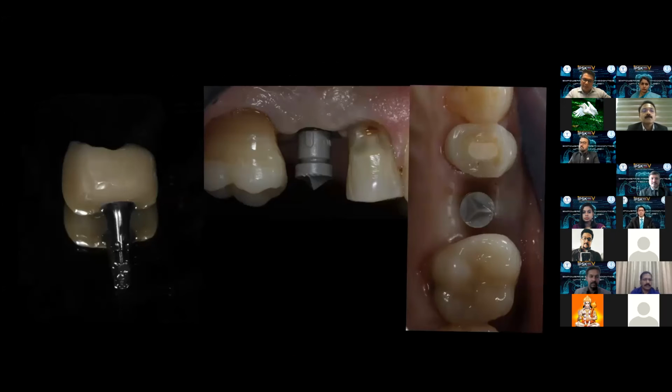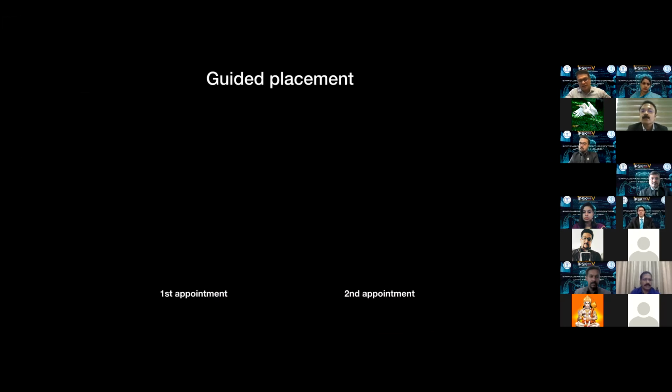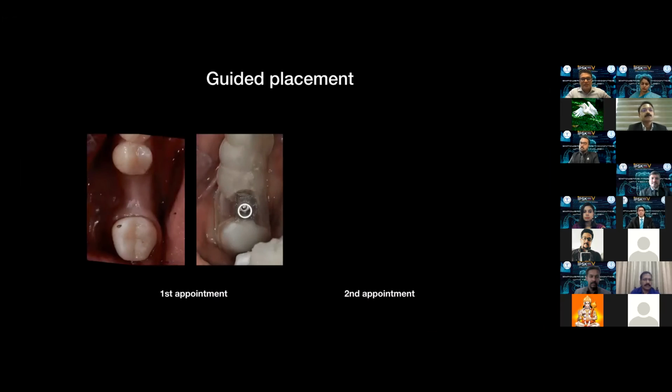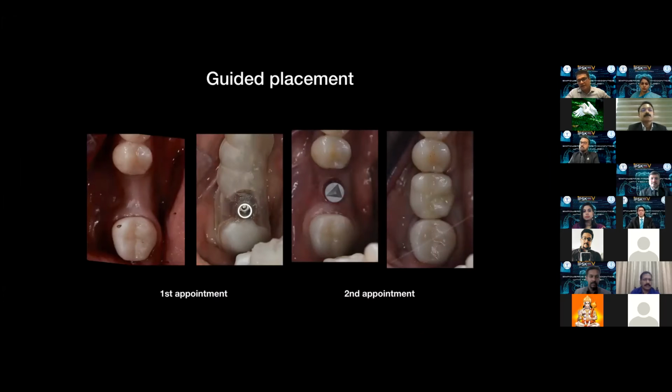It is milled in a hybrid ceramic, bonded extraorally onto the Ti base, and then screwed on to the necessary region. Now, with the advent of guided implantology, it is possible to complete most implant treatments in 2 appointments. The first appointment, we use the surgical guide, place the implant, and place the gingival former. Second appointment, we take a scan using the scan body and deliver the final restoration. Completely chairside, no need of impressions, no need of dental laboratories. Right?